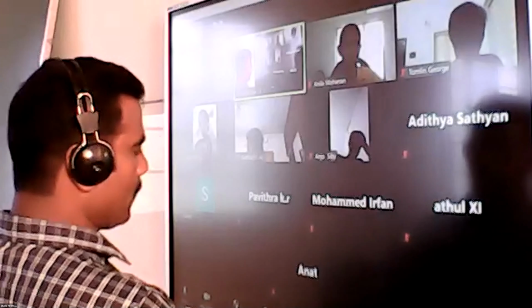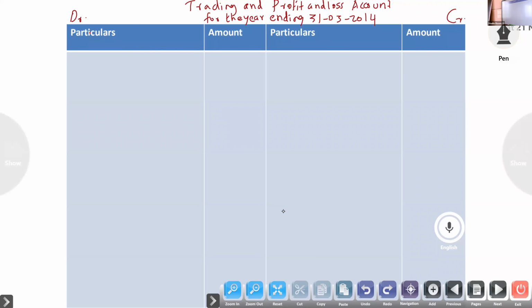So we'll start the problem. Study the format because the next chapter is also related to this one only, with adjustments. Today you have to study the format of trading account and balance sheet. Then it is easy.